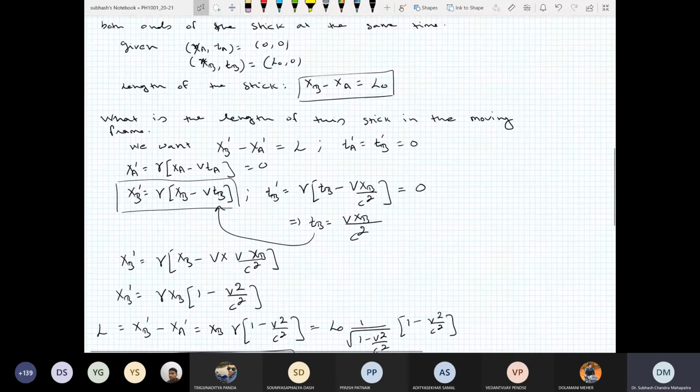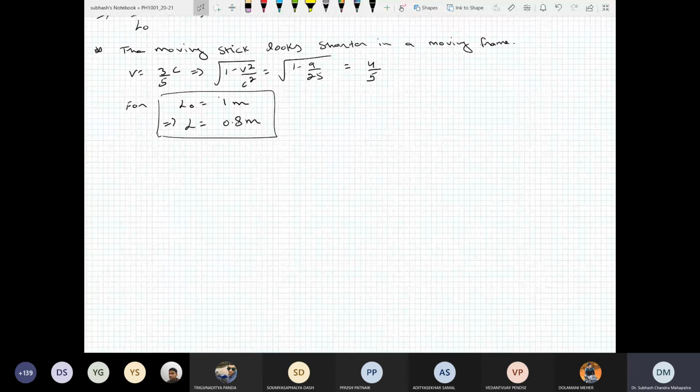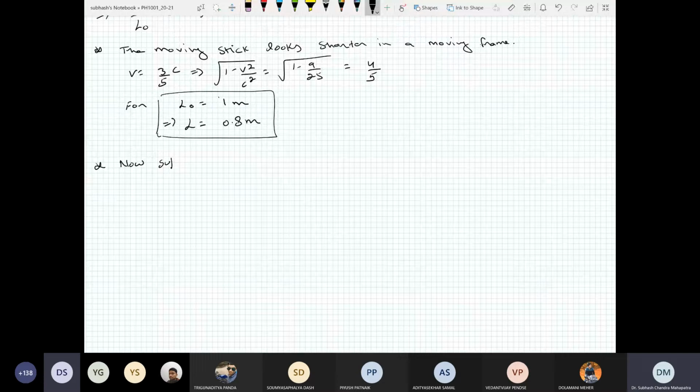Suppose two persons are sitting on a bus, and they measure the length of the bus as L0. What is the length of that bus with respect to you? You understand the difference between these two? Now it is the reverse.